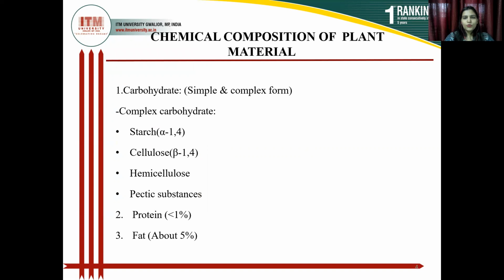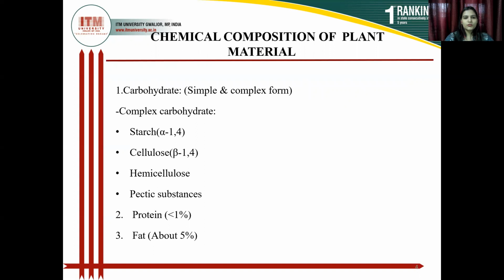Here is the chemical composition of plant material. Carbohydrates have simple and complex forms. Complex carbohydrates include starch with alpha 1,4 linkage, cellulose with beta 1,4 linkage, hemicellulose and pectin substances.